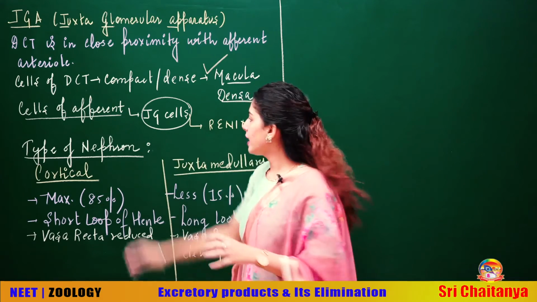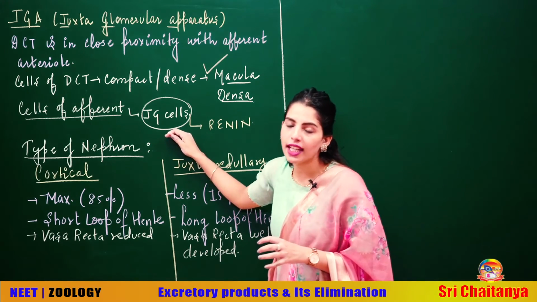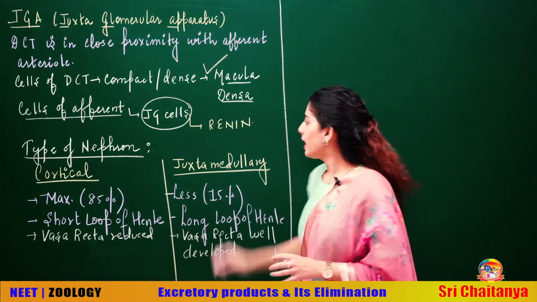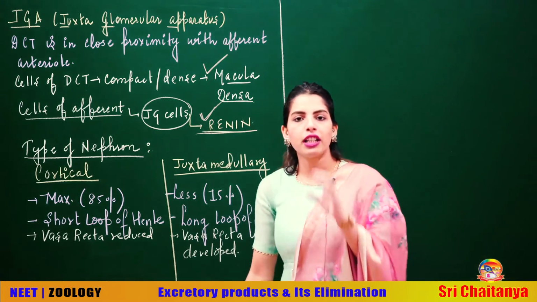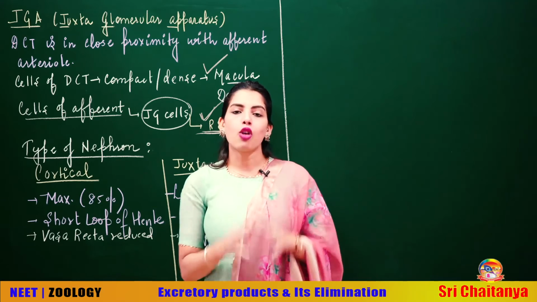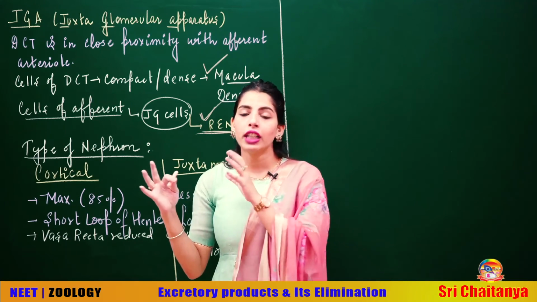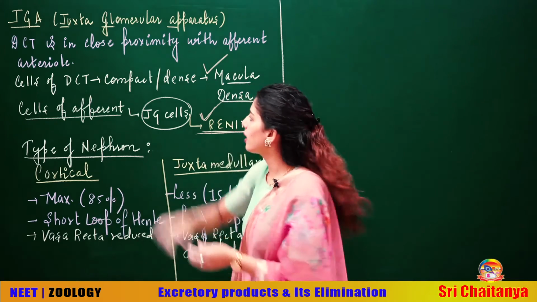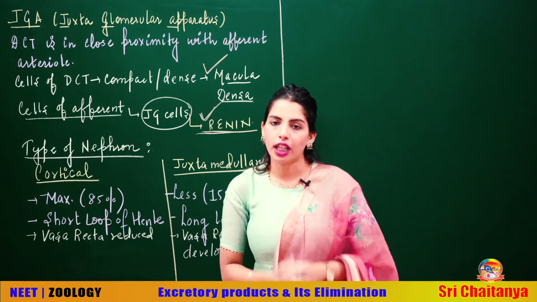In the same way, the cells of the afferent arteriole also get modified to form JG cells. JG cells produce the hormone renin. Students, we will discuss the function later. These JG cells of the afferent arteriole along with the macula densa of the DCT form a region, the JGA, which plays a very important role in osmoregulation.